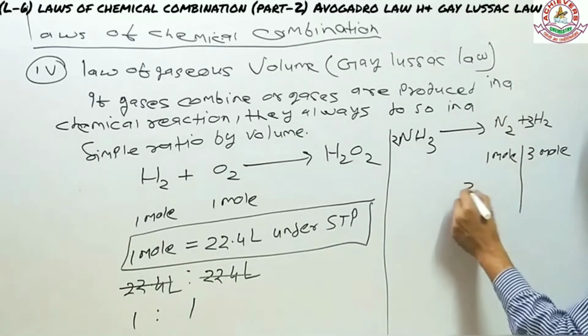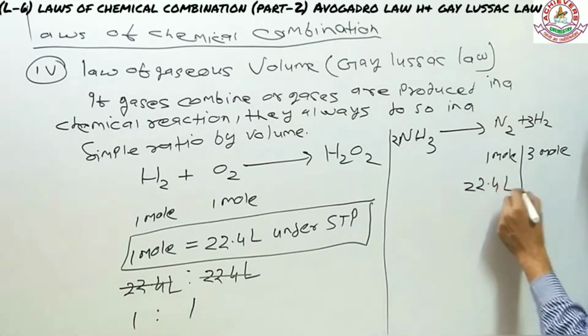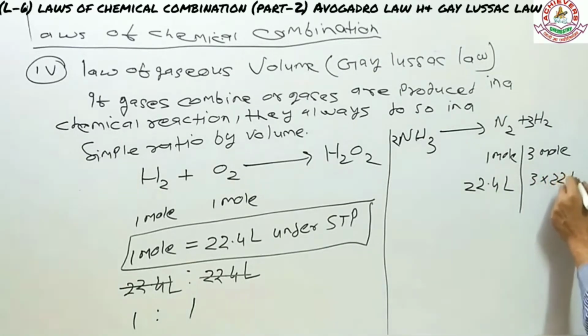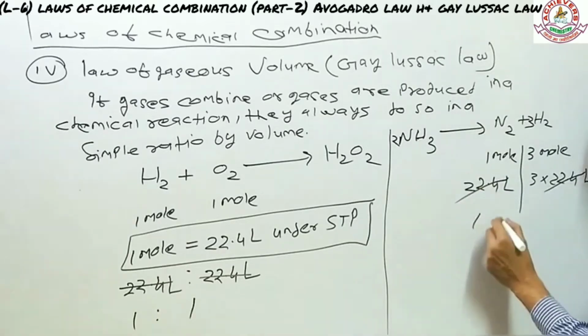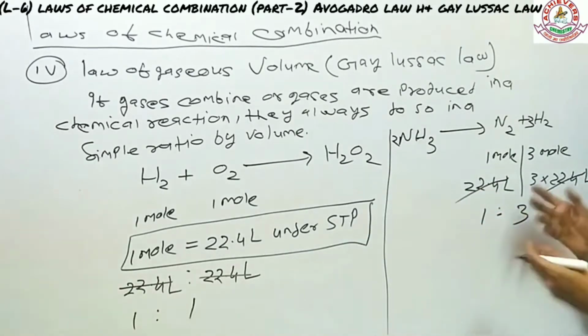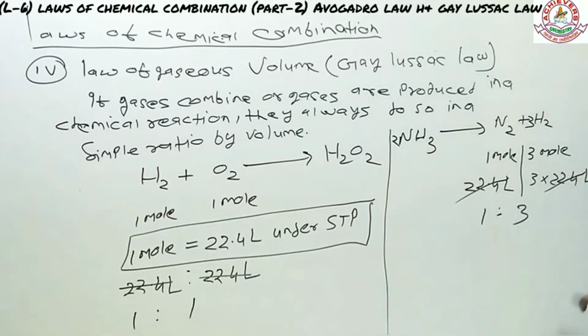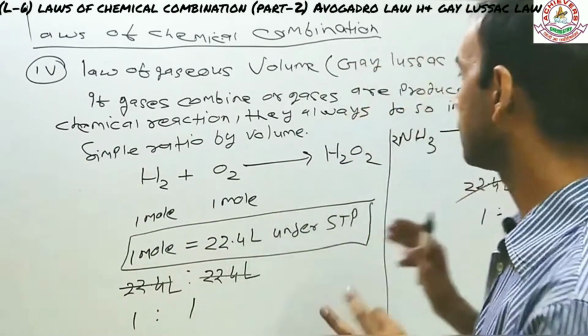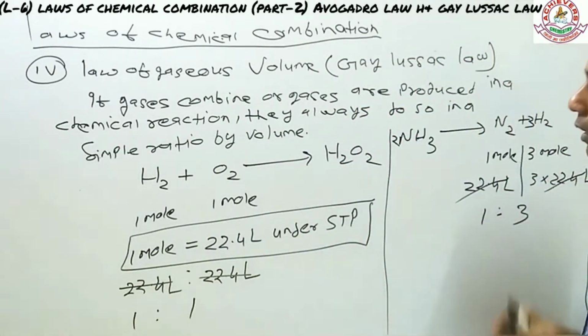Nitrogen is 22.4 liter and hydrogen is 3 into 22.4 liter. So simply it's going to be 1:3. So the ratio comes out to be 1:3, which justifies that gases always combine in a simple ratio by volume. So this is another example. Let's repeat it back. Law of gaseous volume says if gases combine or gases are produced in a reaction, they always do so in a simple ratio by volume. There are several other examples you can go through.